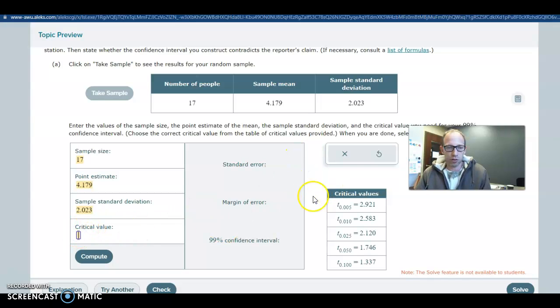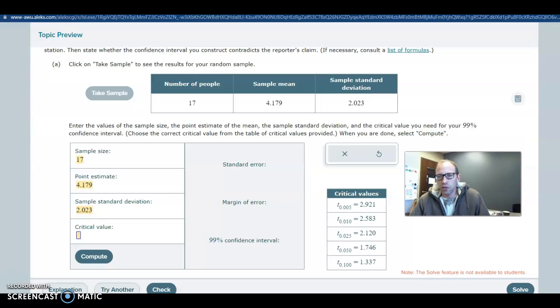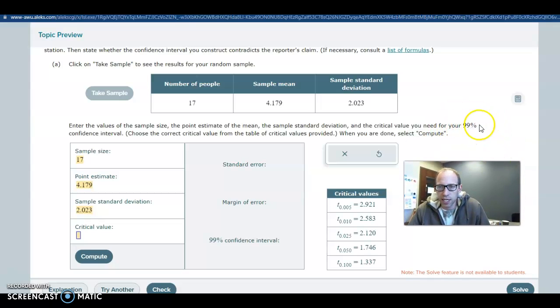And then critical value. So if you think about the confidence level you want, 99%, then you take the area that's not confident. So if 99% is confident, that leaves 1% not confident. That's called our alpha. That's the chance that we're not going to catch the population mean with our particular interval. And so that 1% could be because we guessed too high or because we guessed too low. So we have to split it in two. So that 1% actually gets split, divided by 2 to get 0.005. And that's the subscript that we would use to get our critical value here.